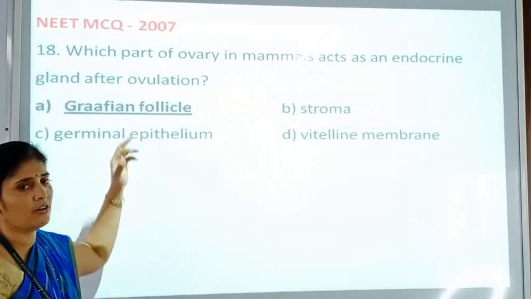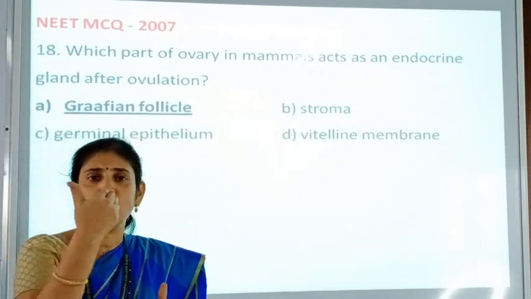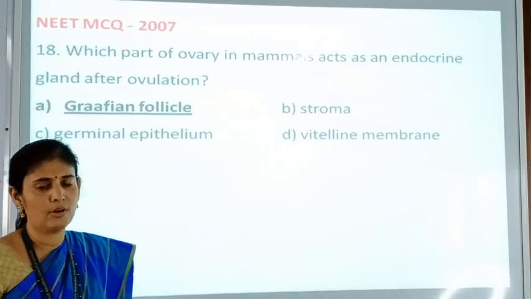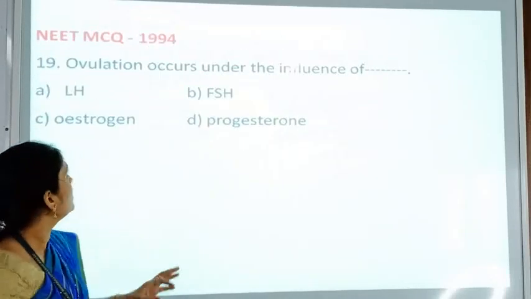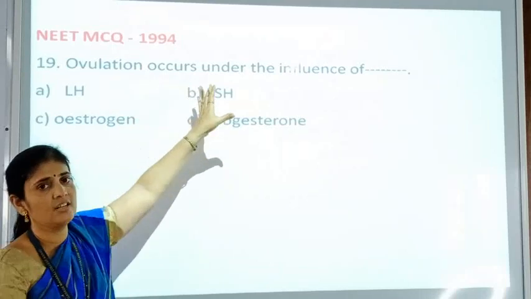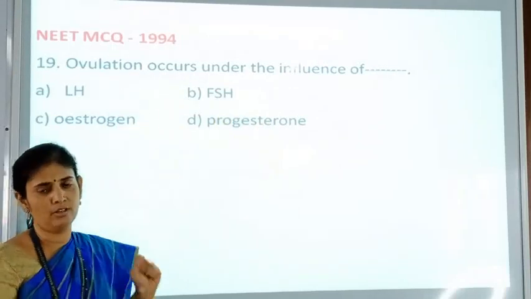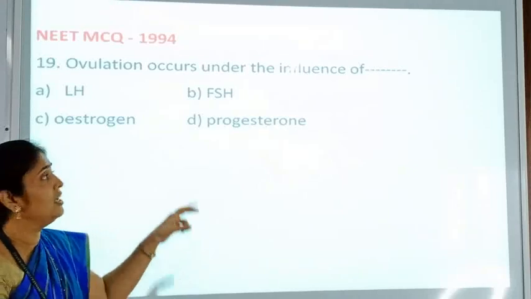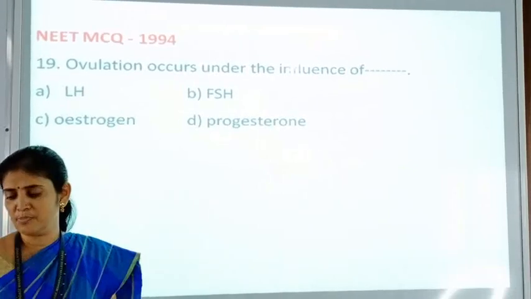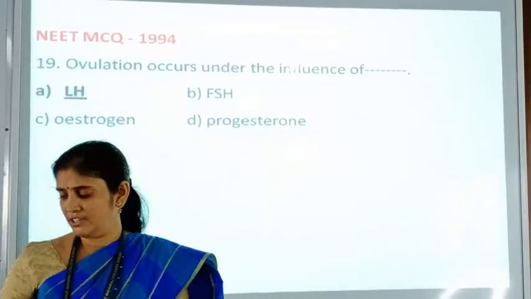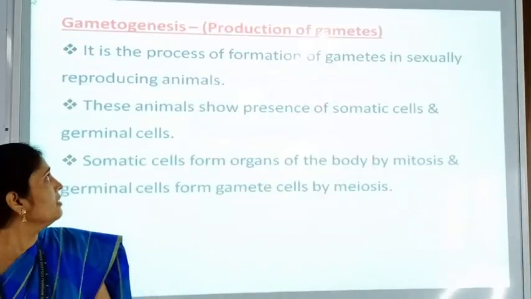Graafian follicle, because the Graafian follicle is converted into corpus luteum and that corpus luteum is secreting progesterone. Okay. Now next question, ovulation occurs under the influence of LH, FSH, estrogen, progesterone. What happens during ovulation? An LH surge is taking place, meaning there is an increased level of LH. So here the first option, LH, is the correct answer.